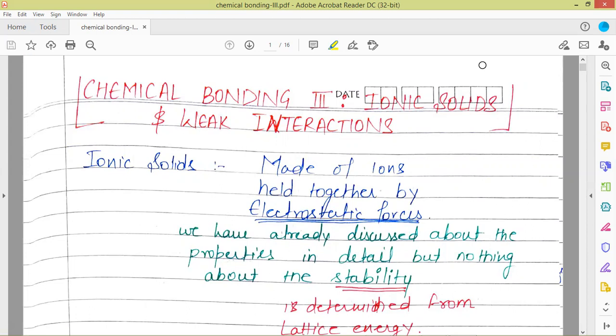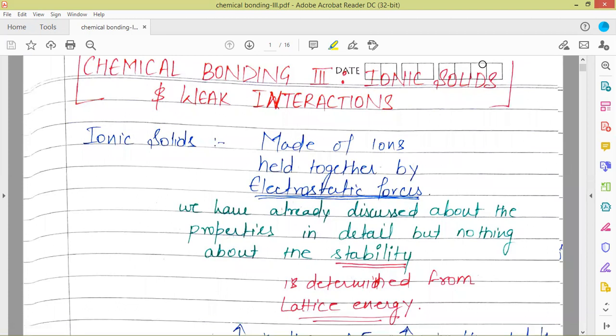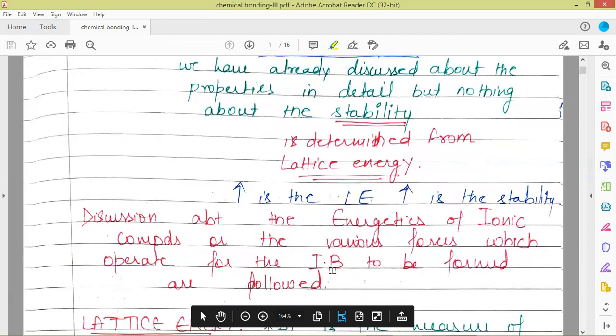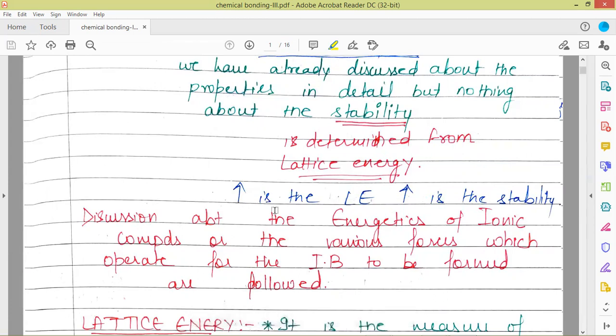So we have already discussed the properties in detail, but nothing has been discussed about the stability of these ionic solids so far. The stability of ionic solids is determined from lattice energy. With more lattice energy, there is going to be more stability. We need to understand that if lattice energy is more, that means the ionic solid is more stable. So in this particular unit, we'll be discussing the energetics of ionic solids, or the various forces which operate for the ionic bond to be formed.